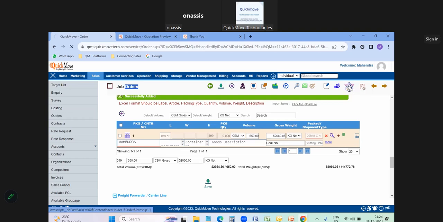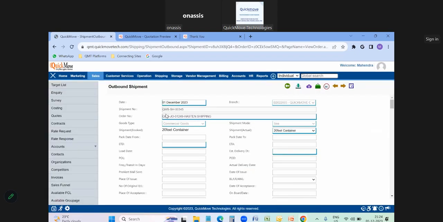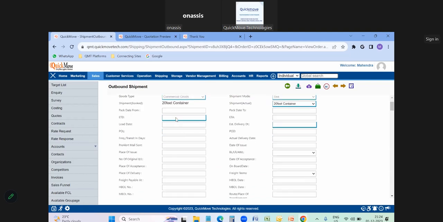So once you click on the outbound shipment, this page will move to the outbound shipment in the shipping module, where the operation team starts working on it. Now, the team will be inputting the details here, like outbound shipment details, such as estimation of dispatching date, delivery date, arrival date, POL details.